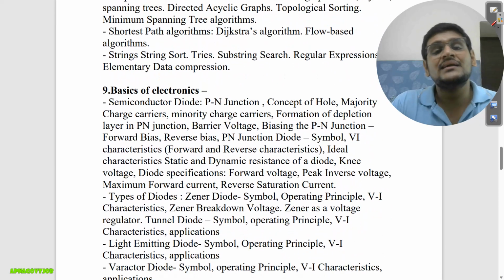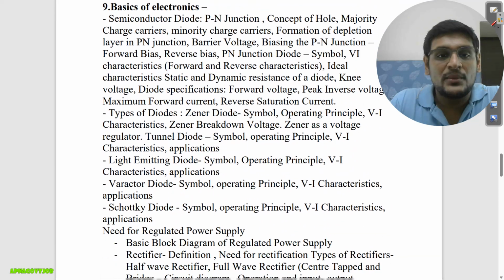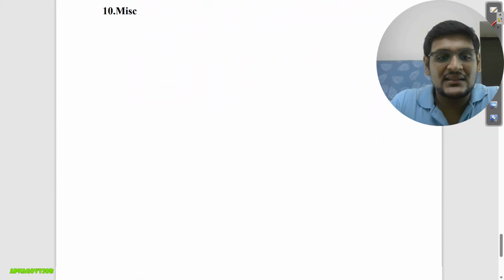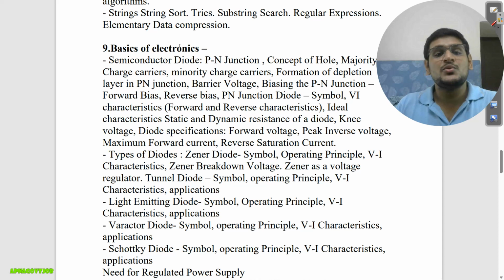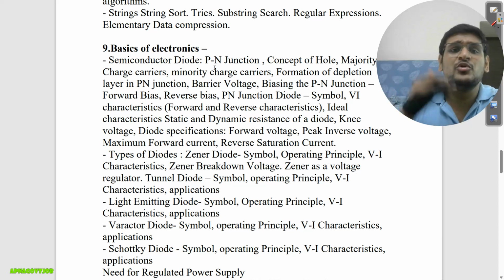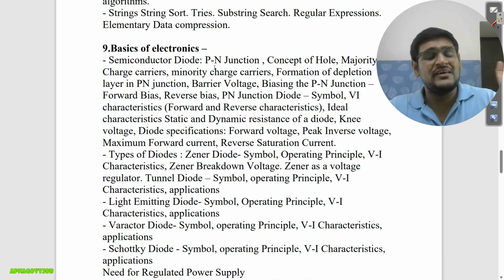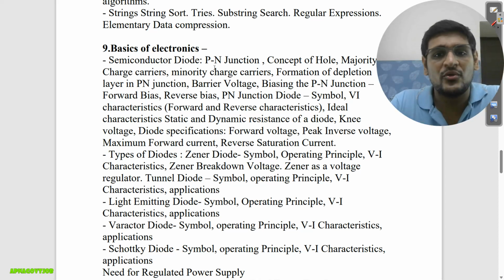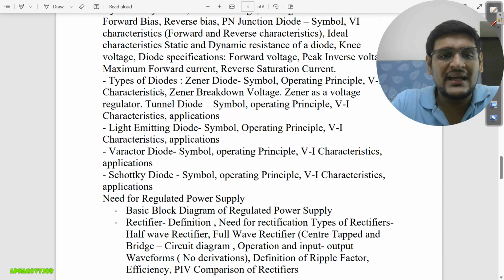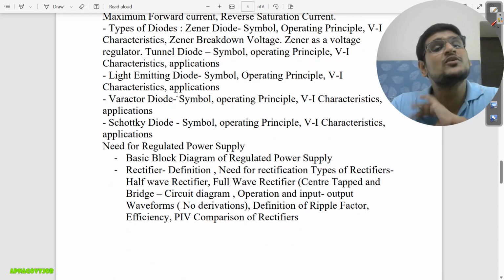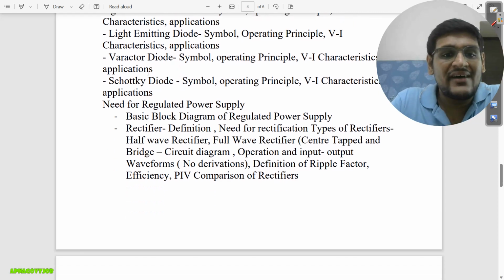Now the 9th subject we have is basics of electronics, and I guess this is the last subject. In basics of electronics, first you will start with what is a semiconductor diode. What is a semiconductor? Here you can also read a little bit about atomic theory: what is an electron, proton, neutron, who invented them, and what the various experiments were. That information at least you should have. Then other things like types of diode, p-n junction, Zener diode, tunnel diode, all the types of diode, definitely. LED, varactor diode, Schottky diode.